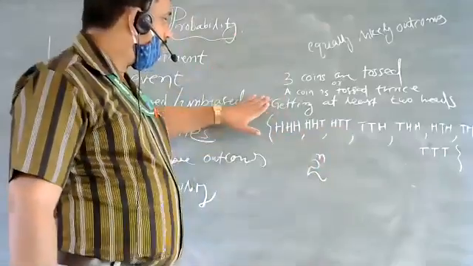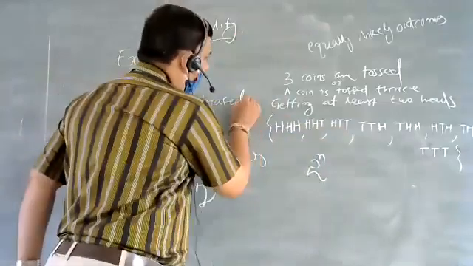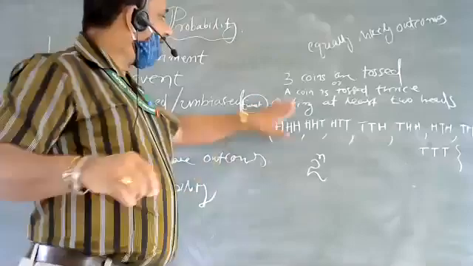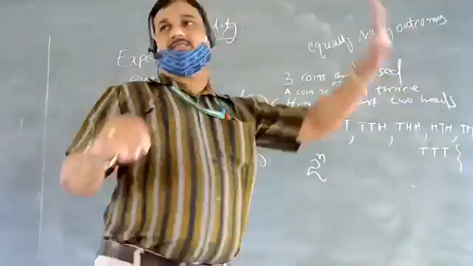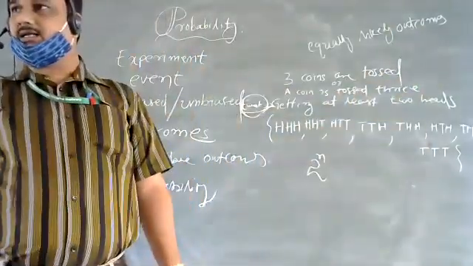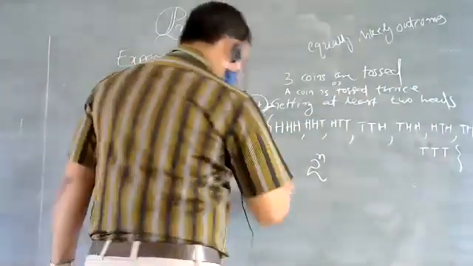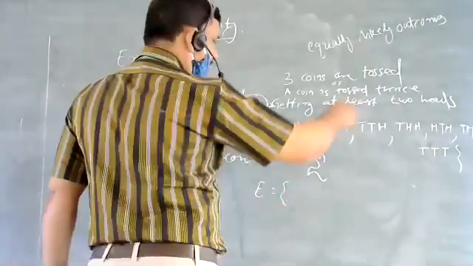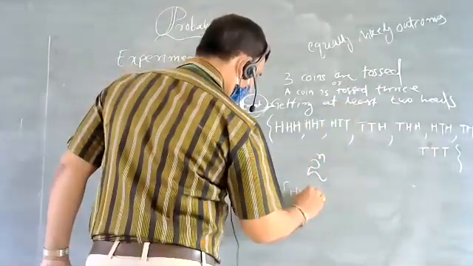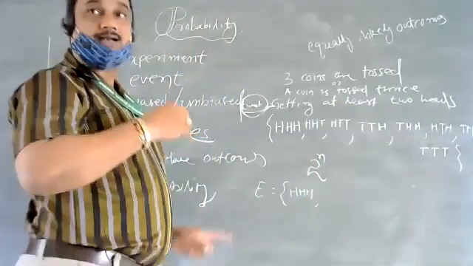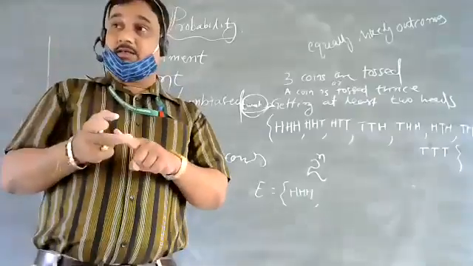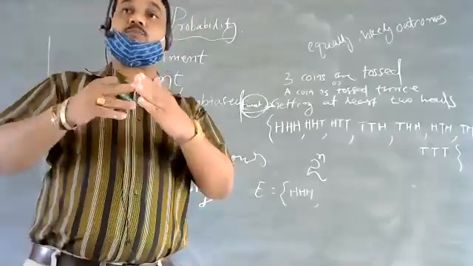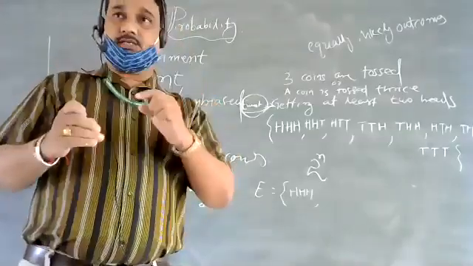Now, coming over to our event: getting at least two heads. Which will come? At least two heads means minimum two. You may get more than two also. At most two means maximum two.